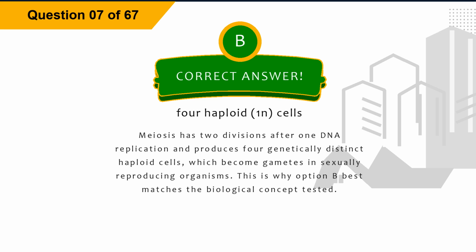Explanation. Meiosis has two divisions after one DNA replication and produces 4 genetically distinct haploid cells, which become gametes in sexually reproducing organisms. This is why option B best matches the biological concept tested.